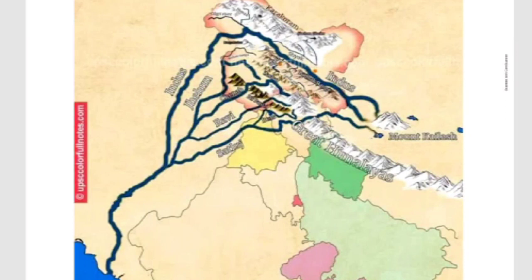Okay, this one, which one? Indus River. Yes, Indus River, it is originating from here, Mount Kailash. Afterwards, it is moving towards Jammu Kashmir. It flows here. Then finally, it turns its direction towards Chillar, near Pakistan. Finally, it flows through here. Yes, Jhelum, Chenab, Ravi, Beas, Sutlej. So these are the tributaries of river Indus. Then finally, it merged with the Arabian Sea.